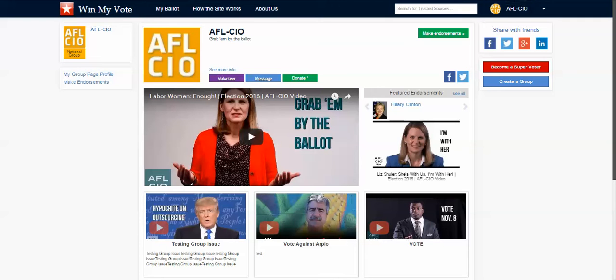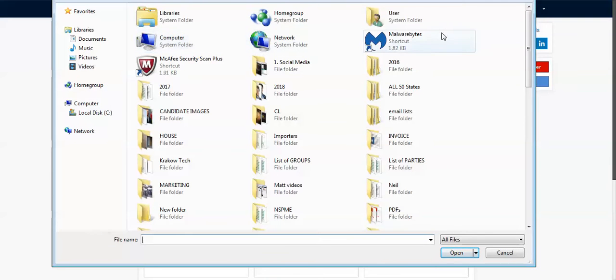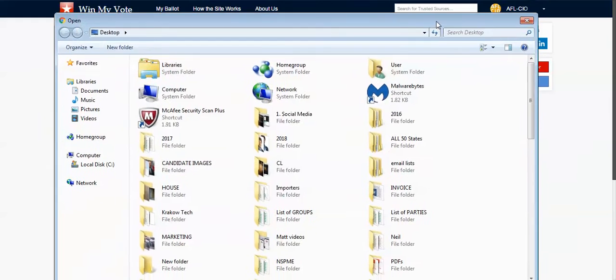What you're looking at here is a group page. Group pages are free. You can sign up for a group page with just an email address or a social media account, and you can create the page just by hovering over the content here. On yours, when you first sign up, this will all be blank, and then if you'd like to upload a logo or change the logo, you can do both of those.